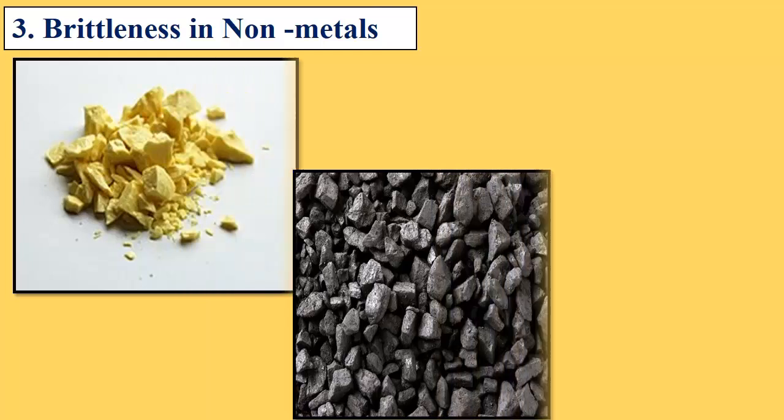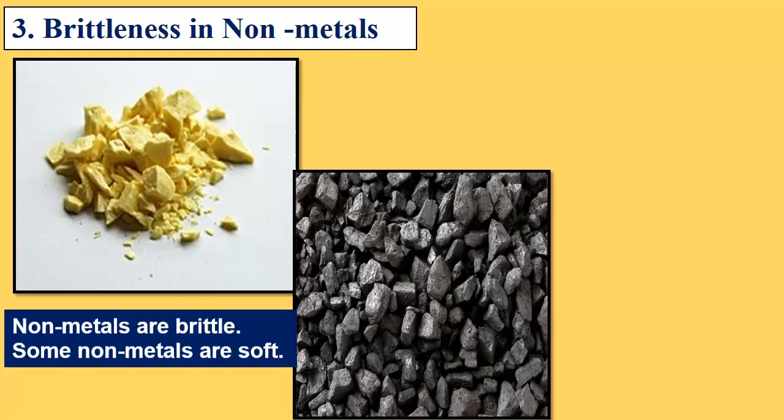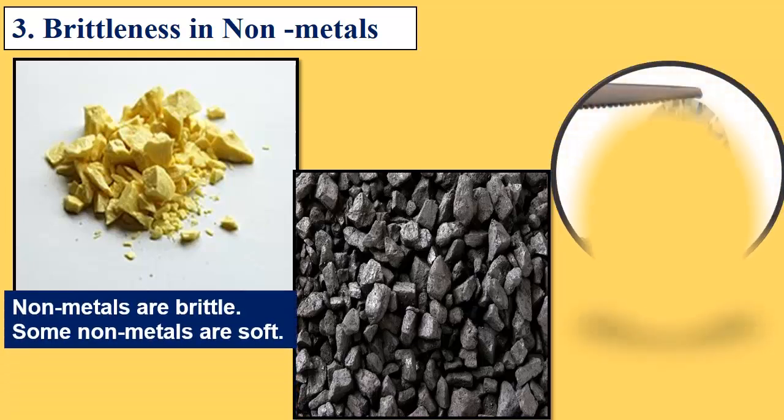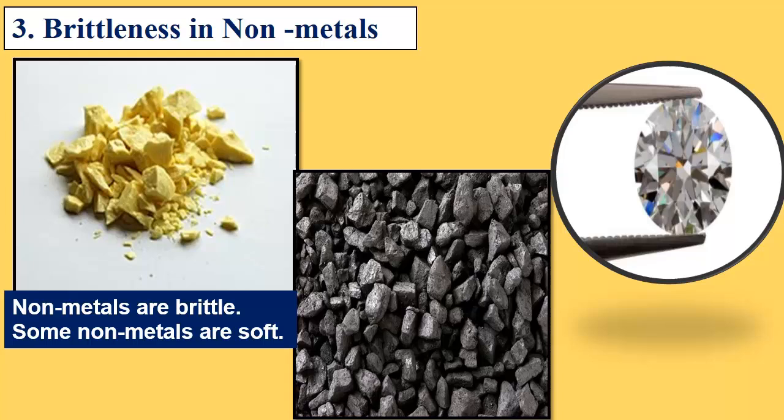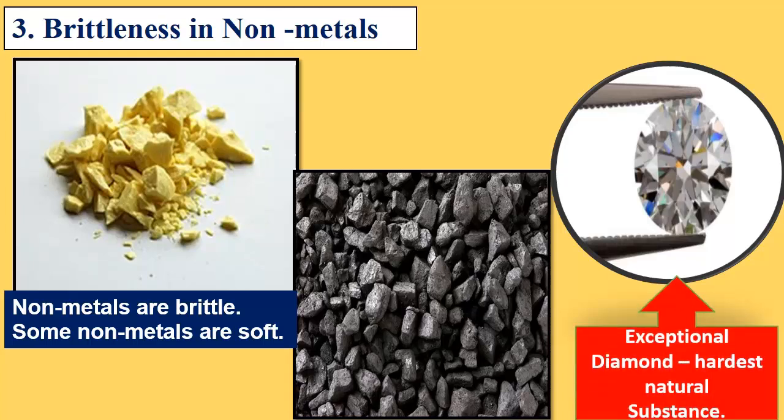They tend to break into powder form. We can see sulfur powder and coal here. But again an exception, yes, it's diamond. It is the hardest natural substance, used to cut glass. So remember, non-metals are brittle except diamond.